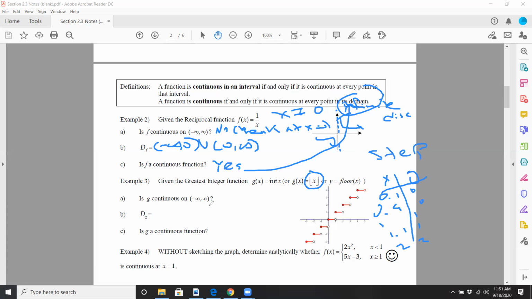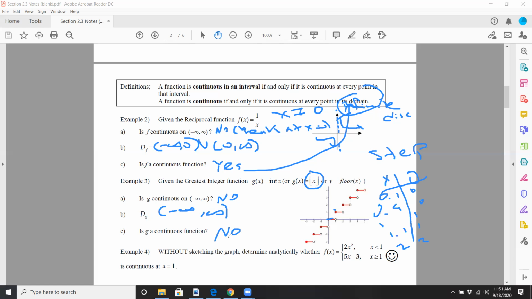Is this continuous on negative infinity to infinity? Well, of course not. We have all these breaks here, right? I have to lift the pencil or lift my finger off the left mouse button to draw this. The domain is all real numbers too, because I can plug anything I want here. So this is not a continuous function. Sometimes you get those unique or rare cases where a function would not be continuous because there's somewhere in its domain that's a problem.